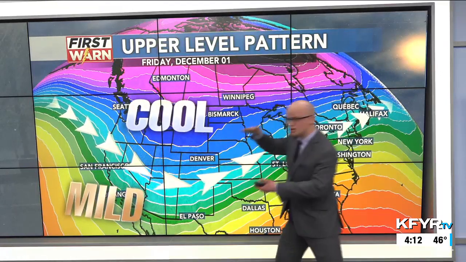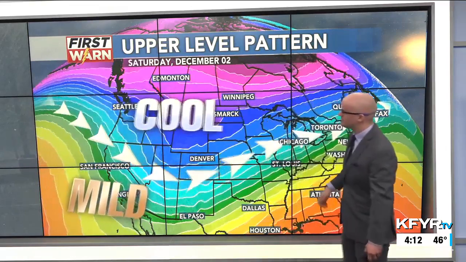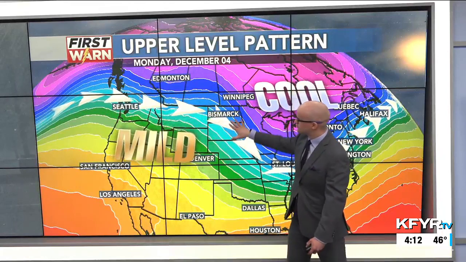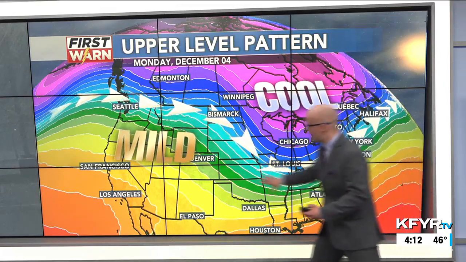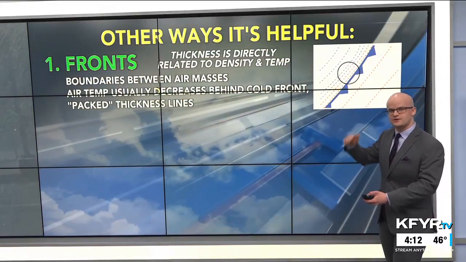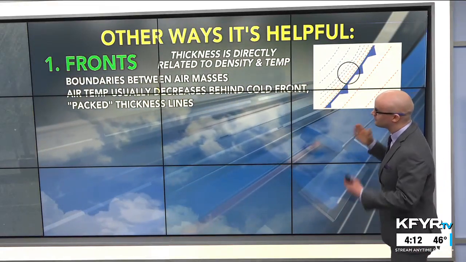Again, this is that smaller thickness in our atmosphere, indicating a little bit of a cool down for the end of this week before we get back into that milder air, with our jet stream moving up to the north. But again, it's the thickness here that really plays into those larger scale temperature patterns. And when you have the greater thickness in the atmosphere between 1,000 millibars and 500 millibars, that indicates warmer temperatures. Other ways it's helpful with fronts.